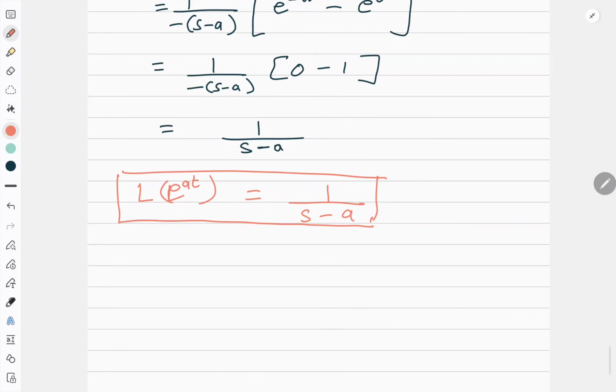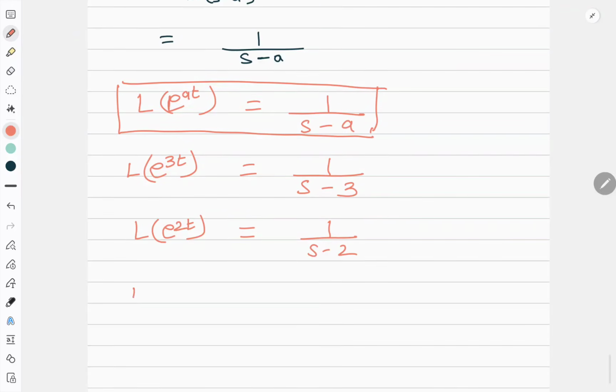Now, what information do I have? If I ask you what is the Laplace transform of e to the power 3t, you will tell me the answer is 1 upon s minus 3. If I ask you the Laplace transform of e to the power 2t, you will say 1 upon s minus 2. If I ask you the Laplace transform of e to the power minus 7t, you will say 1 upon s plus 7. Okay, so this is how you have to do the questions.